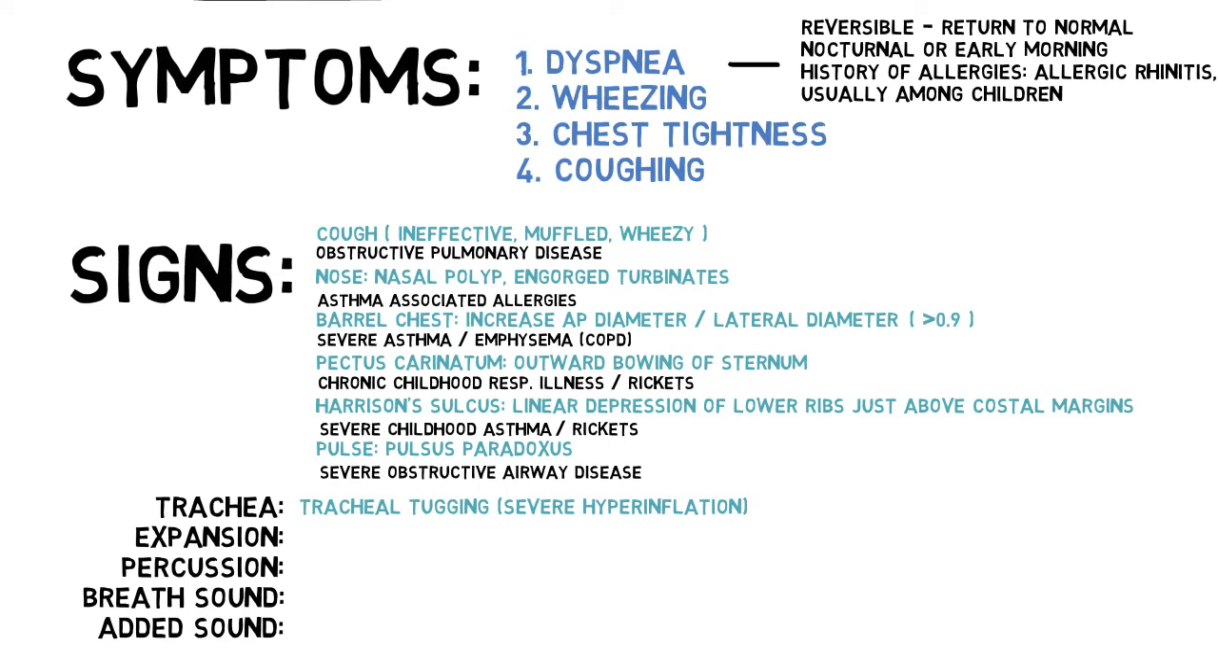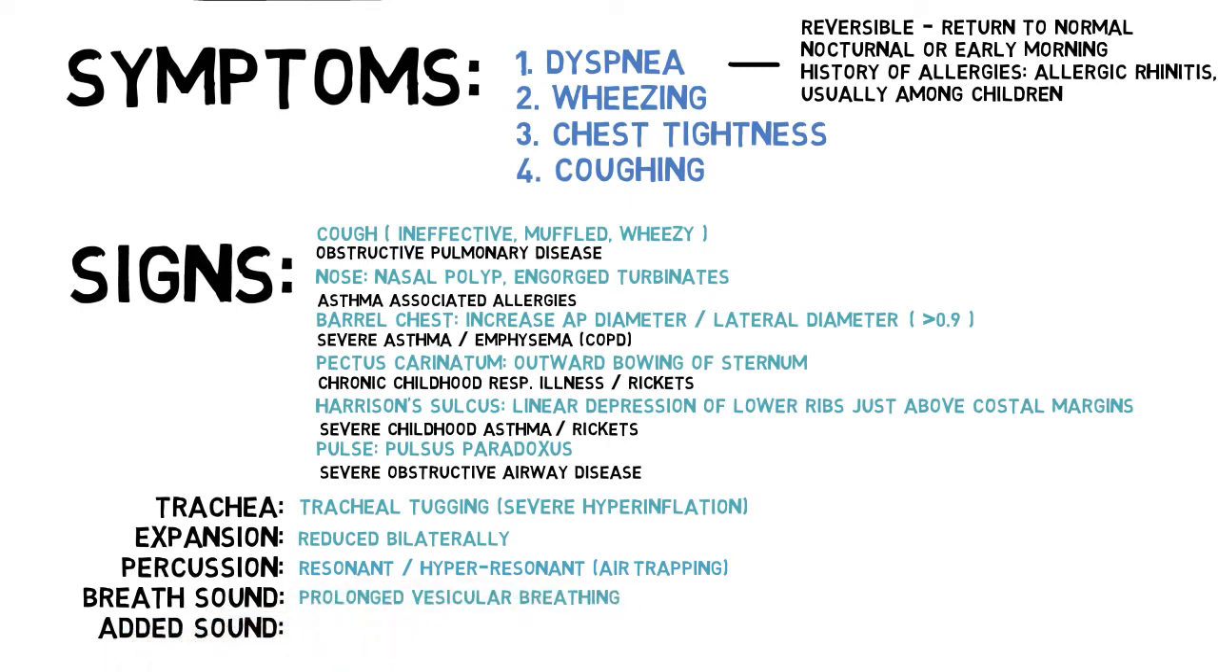Chest expansion reduces bilaterally because both sides are affected. Resonant on percussion, or less commonly hyperresonant due to air trapping in severe case. Prolonged vesicular breathing due to difficulty in expiration, and respiratory wheeze. If this is a case of exacerbation due to infection, we may hear other sounds as well, such as crackles in pneumonia.